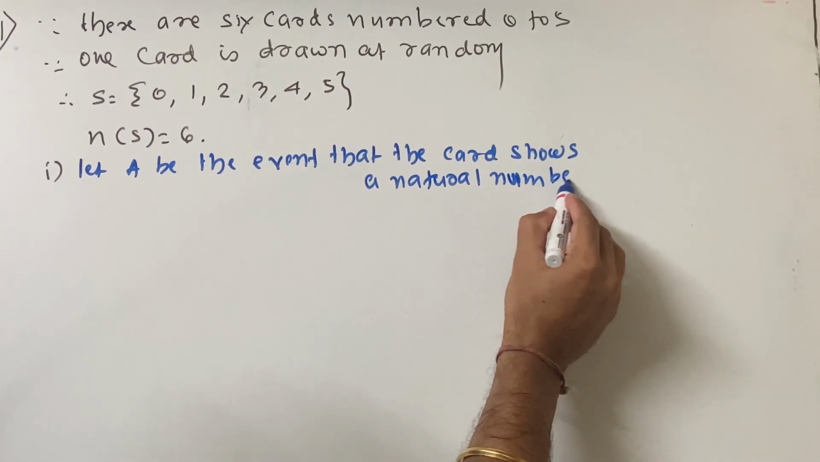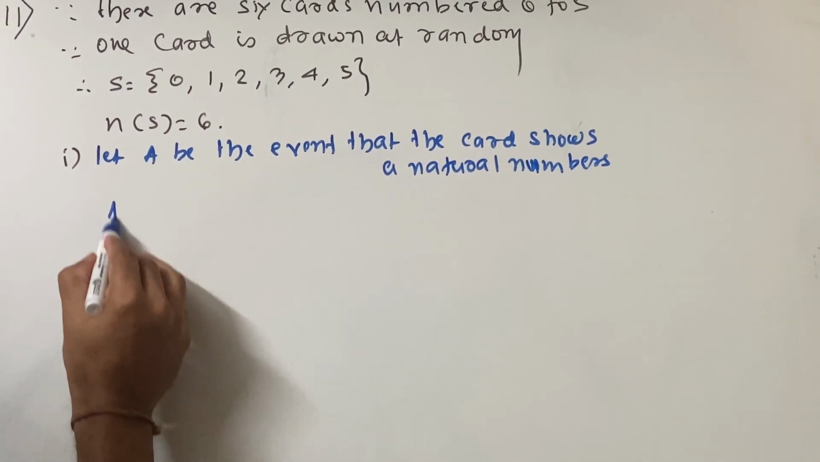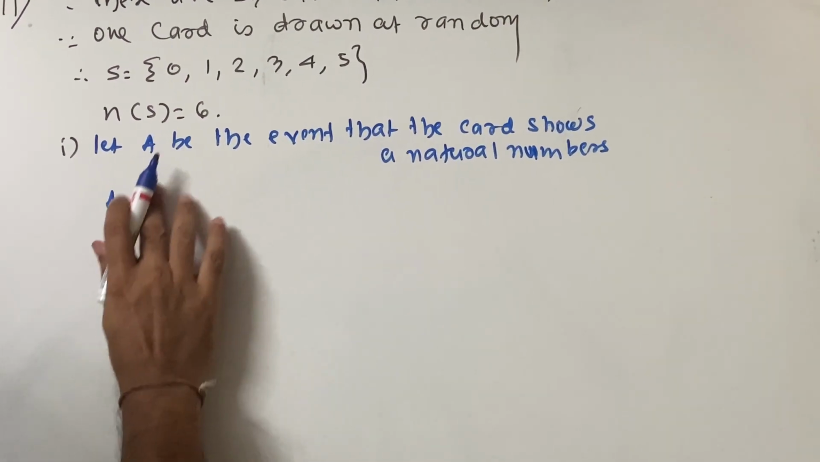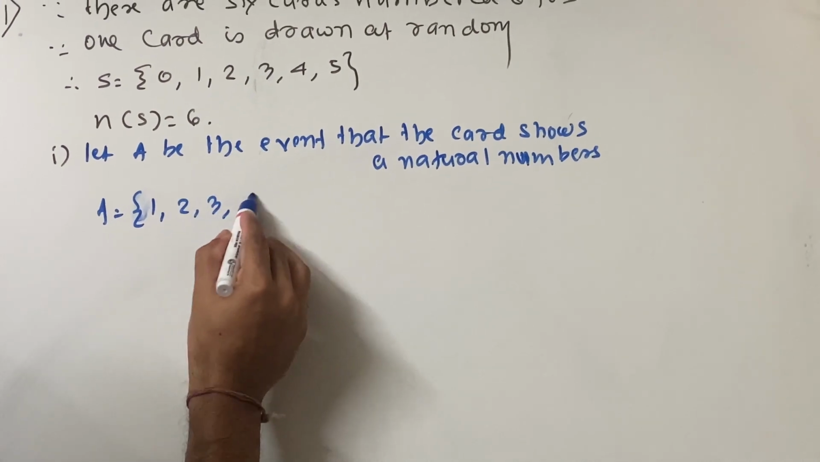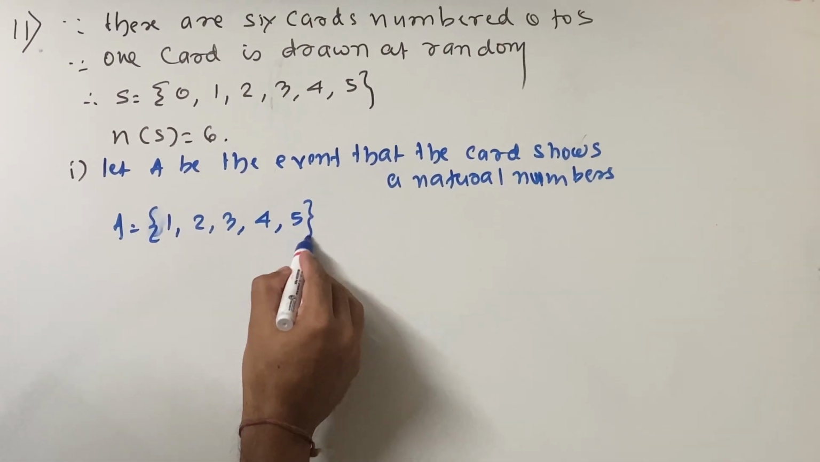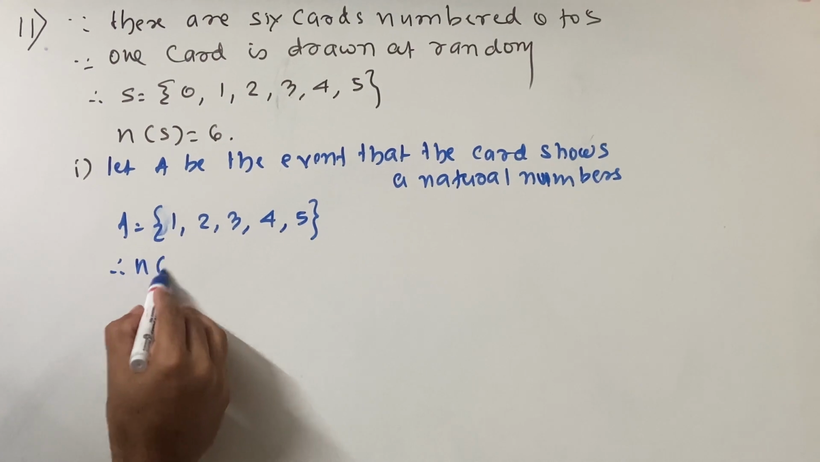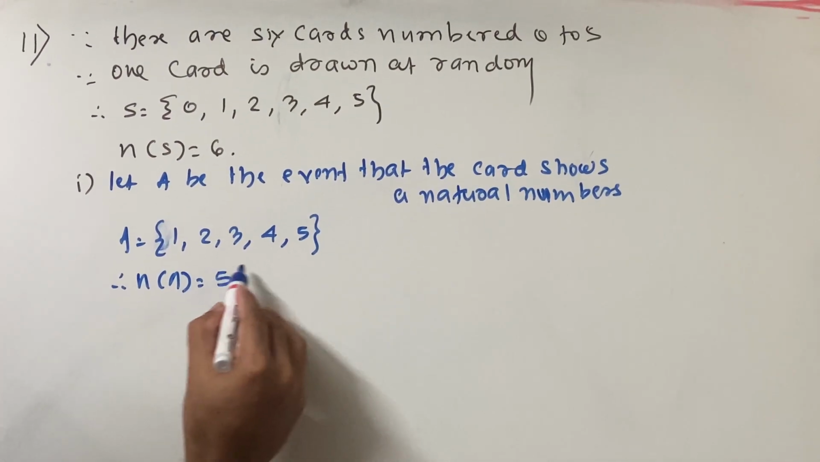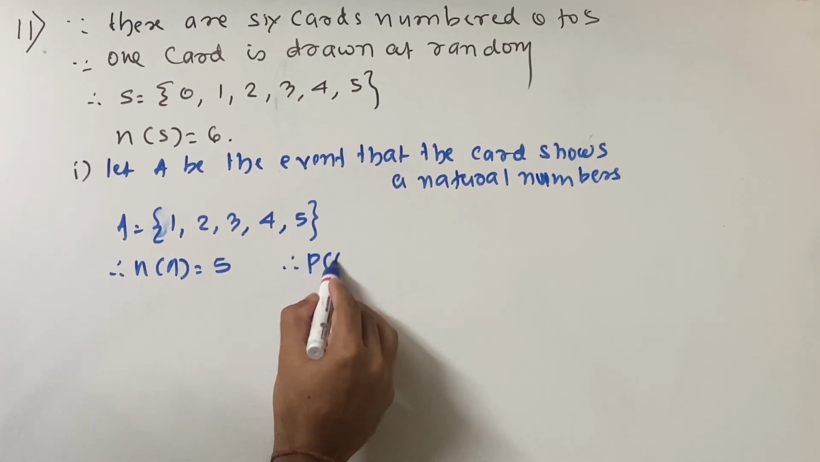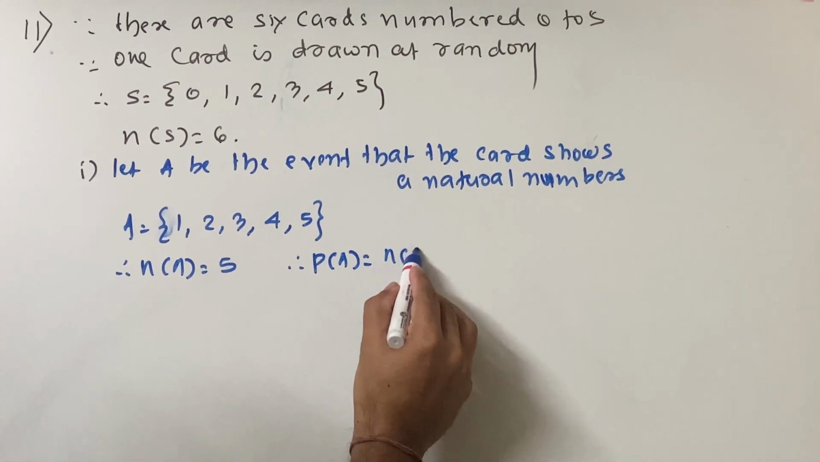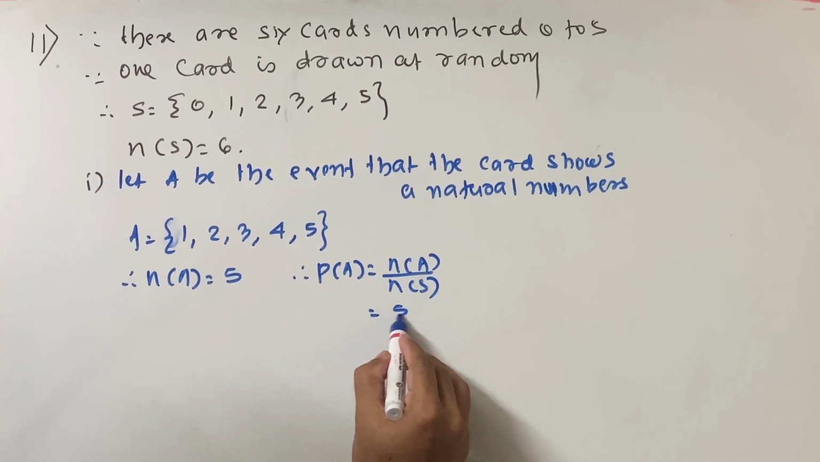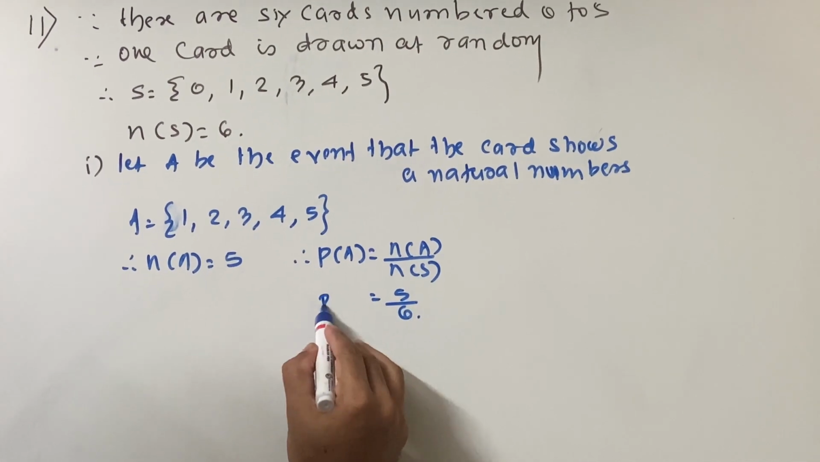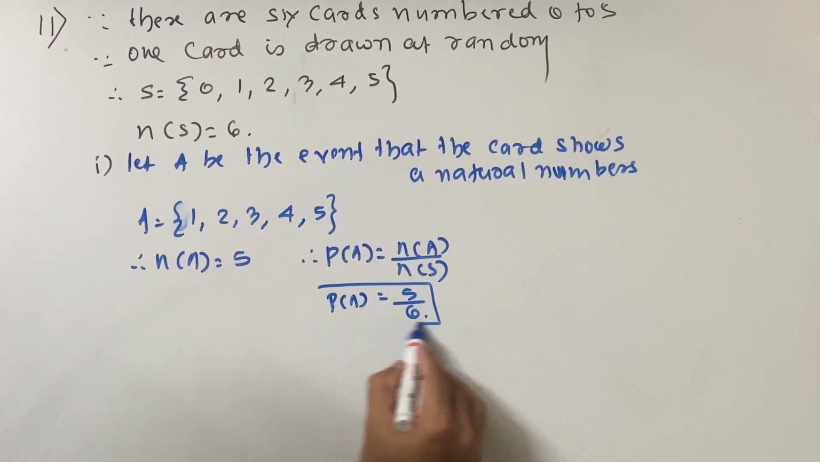Now what are your natural numbers? So you say this is A. Those that start from 1 are your natural numbers. So you can say this is 1, 2, 3, 4, and you get over here 5. Therefore n of A is equal to, how many are there? 5. Finished. Probability of A is equal to n of A upon n of S, that is equal to 5 upon 6. This is your first one.